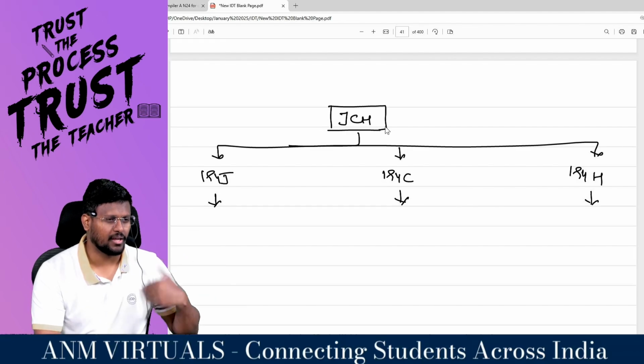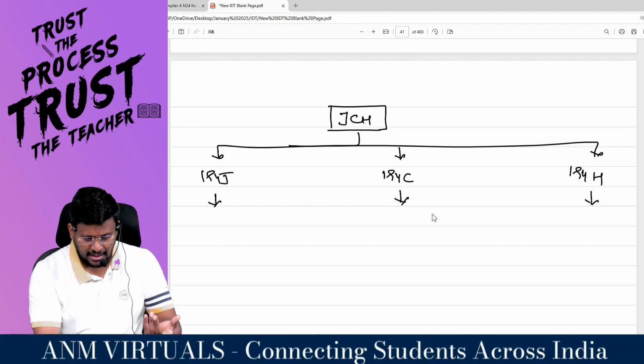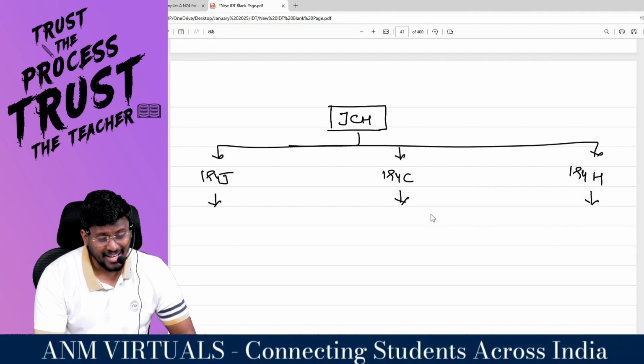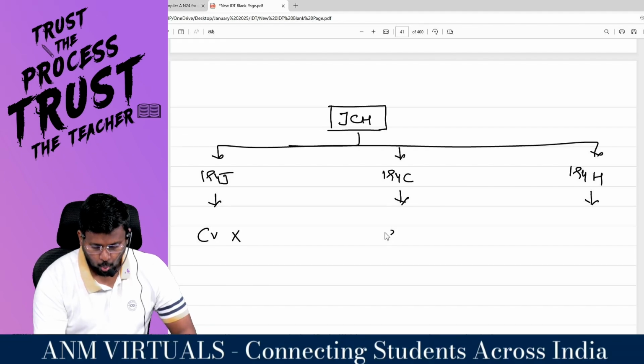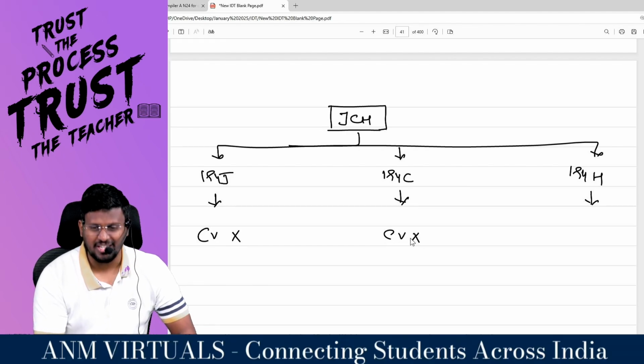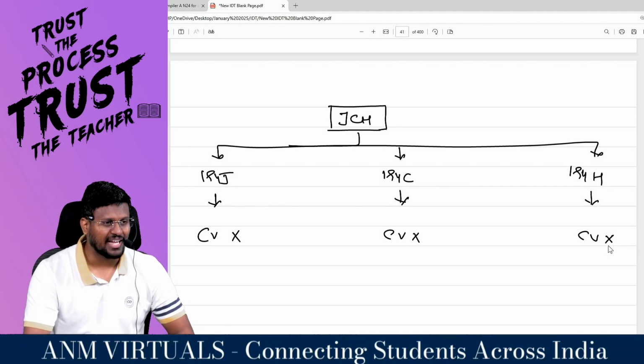Chota wala is not covered here. Right, sir? 194J is applicable to any person other than a specified individual or HUF. So, sir, other than what? Chota wala. 194C is applicable to every person other than chota wala. 194H is applicable to every person other than chota wala.